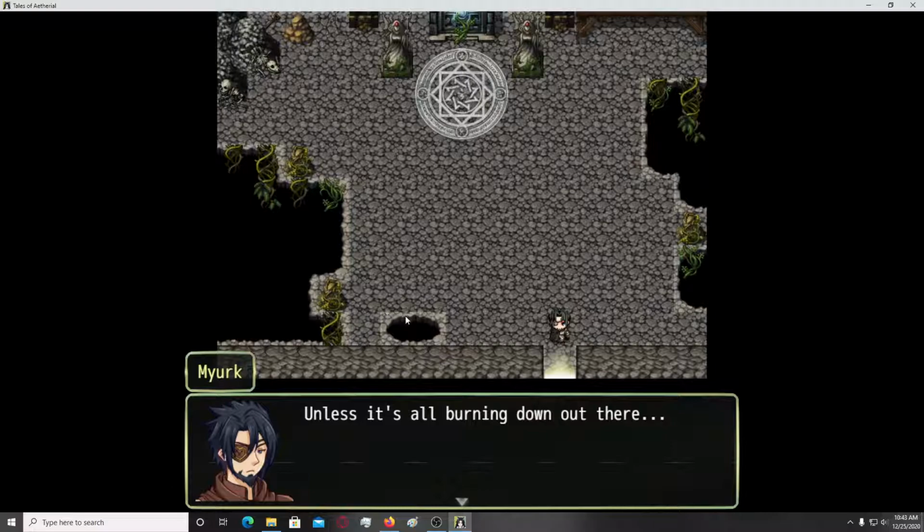Okay, now this line here makes an awkward contrast, which makes this tile particularly stand out. Probably it should get a little tint of darkness, some shade. Okay, let's see, unless it's all burning down out there.